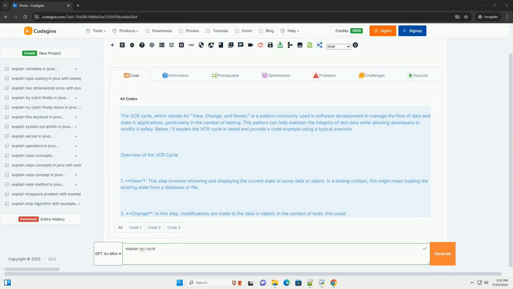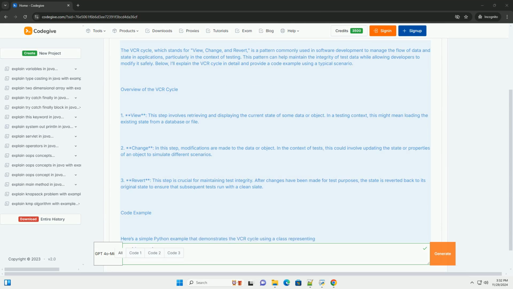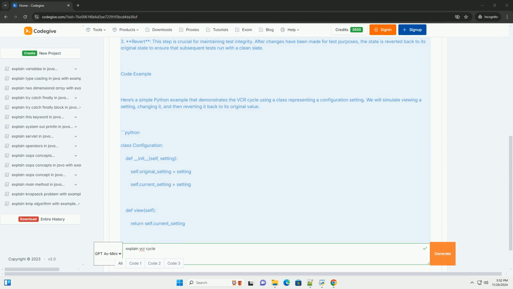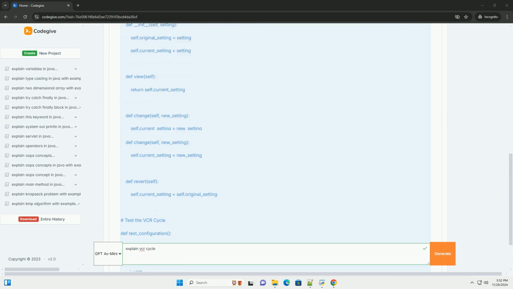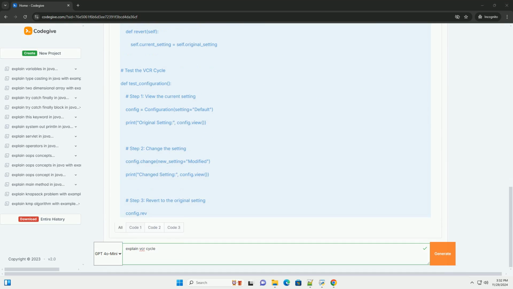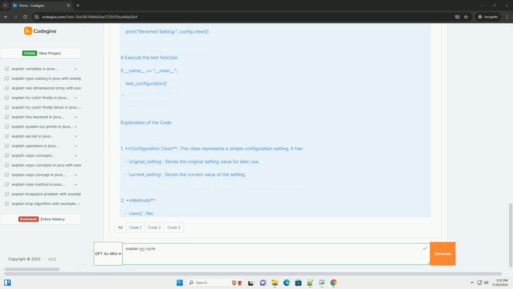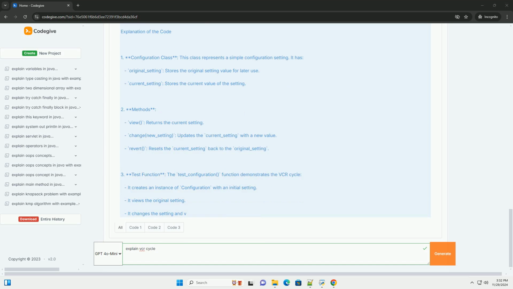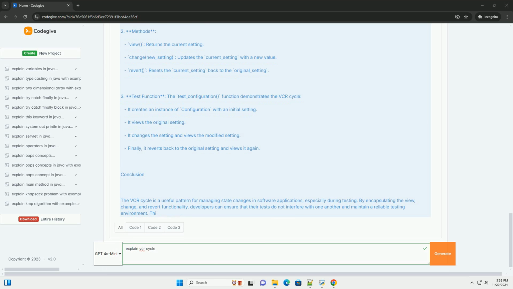The VCR cycle, which stands for view, change, and revert, is a pattern commonly used in software development to manage the flow of data and state in applications, particularly in the context of testing. This pattern can help maintain the integrity of test data while allowing developers to modify it safely. Below, I'll explain the VCR cycle in detail and provide a code example using a typical scenario.